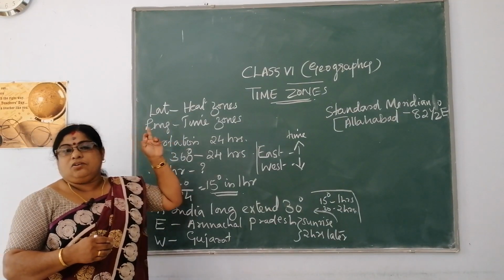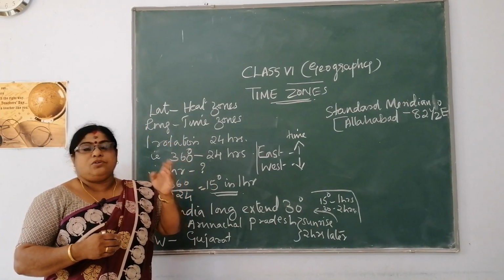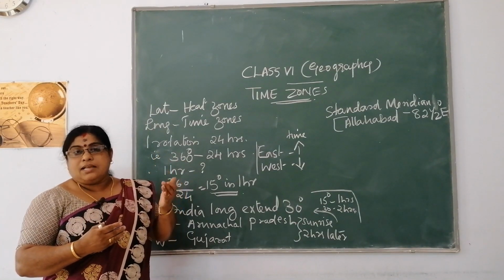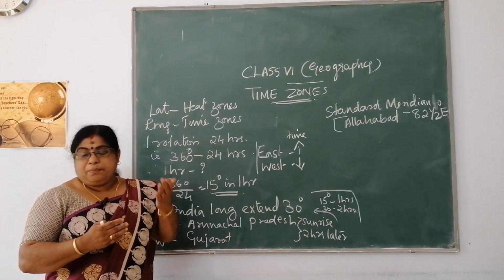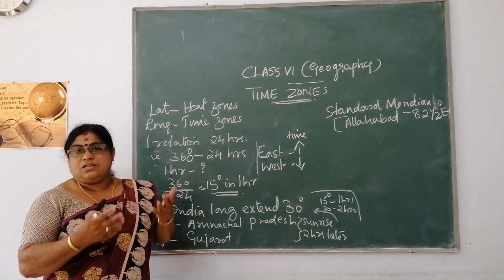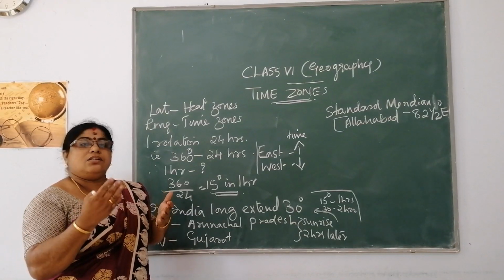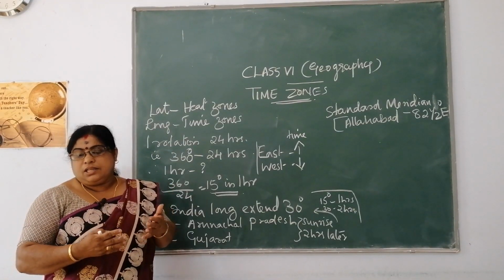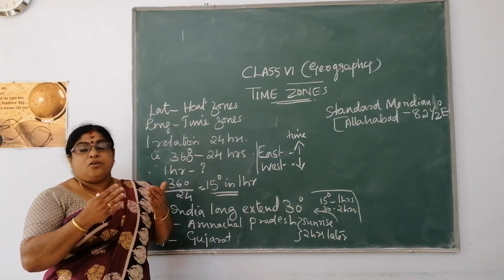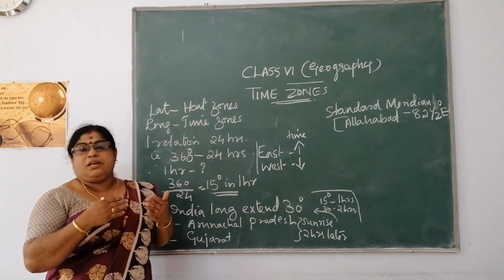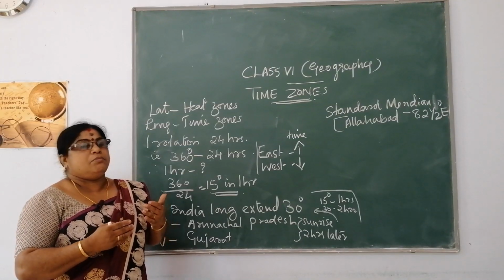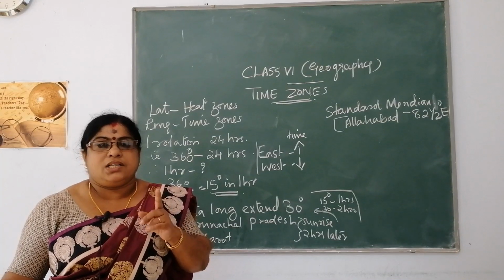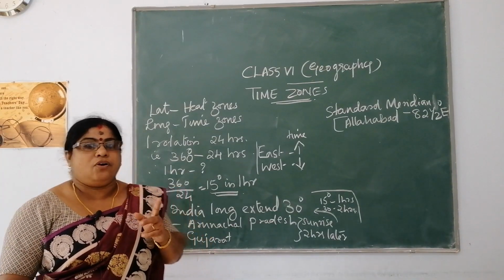As the earth rotates, and you have learned the two motions of the earth, rotation and revolution, every place has sunrise, sunset, noon, etc. as a result of the rotation of the earth. And the time taken by the earth to complete one rotation is approximately 24 hours, isn't it? So the earth completes one rotation on its axis in 24 hours.